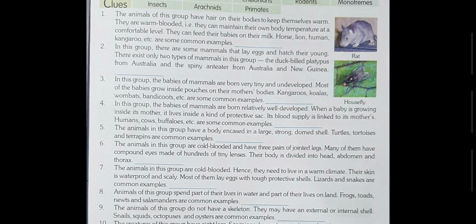The animals in this group have a body encased. Encased means covered in a case. Encased in a large, strong, domed shell. Turtles, tortoises, and terrapins are common examples. You might have seen a hard covering on the body of turtles and tortoises. So, this group of animals is termed as chelonians. Chelonians. Clear? Now come to question number 6.